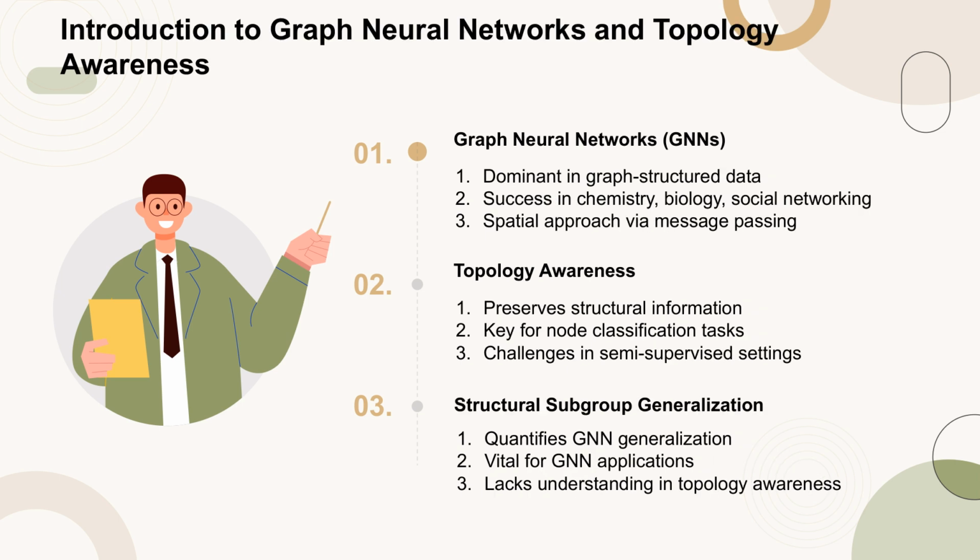Graph neural networks, GNNs, have become a leading class of models for graph-structured data, demonstrating significant success across various domains such as chemistry, biology, and social networking. A defining feature of GNNs is their use of a spatial approach through message passing, which allows them to preserve structural information from the underlying graph, known as topology awareness. This characteristic is crucial for tasks like node classification.